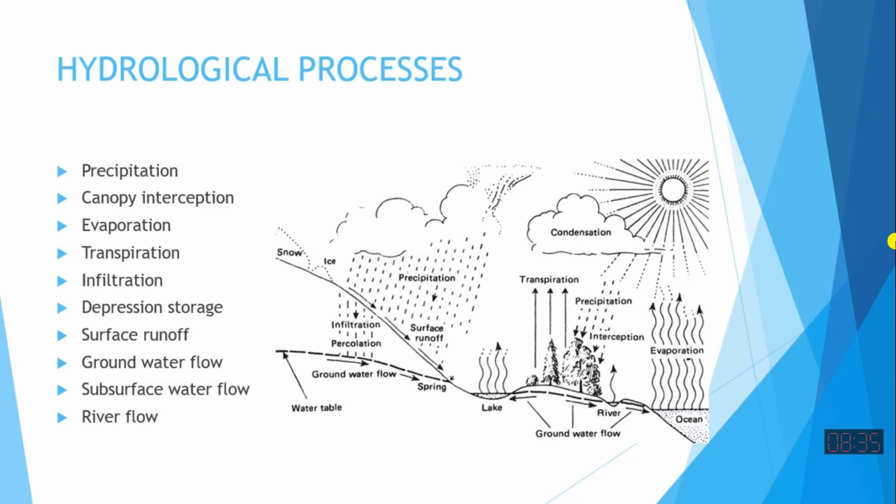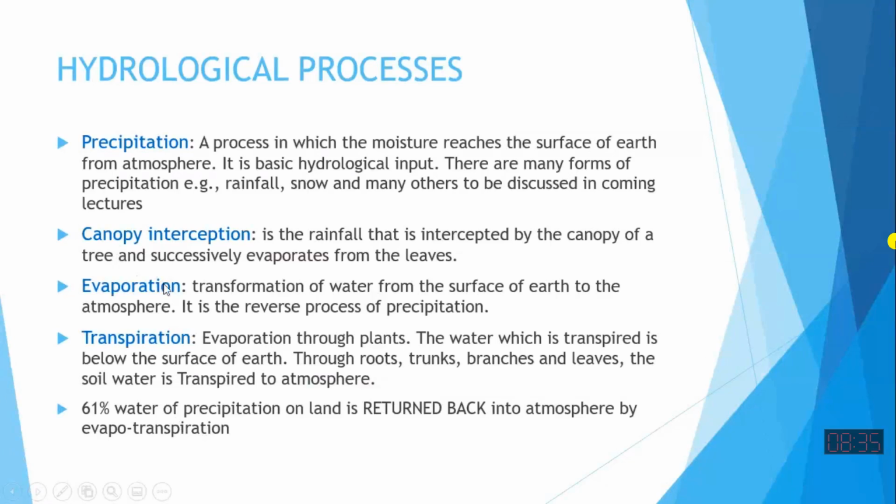So these are some of the major components or processes within the hydrological cycle. Water which is moving in the hydrological cycle will be going through one of these components, or one of the storages of the hydrological cycle. If we see these components one by one, precipitation is the process in which moisture reaches the surface of earth from the atmosphere. When water comes from the atmosphere to the surface of earth, we say this is precipitation.